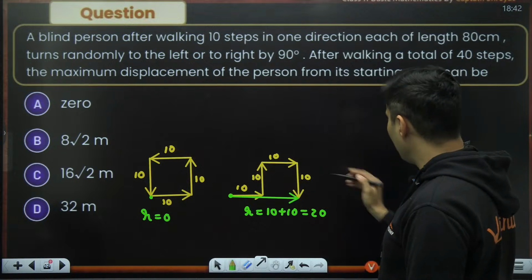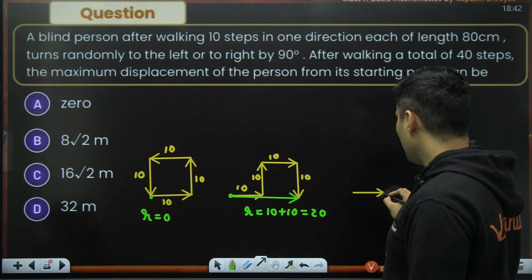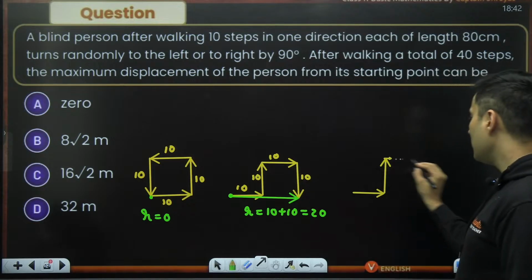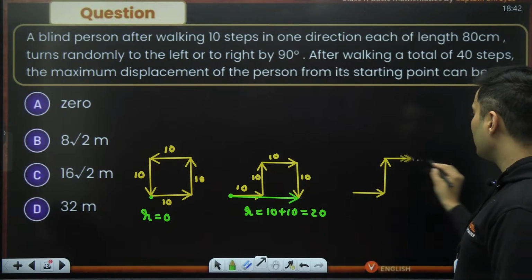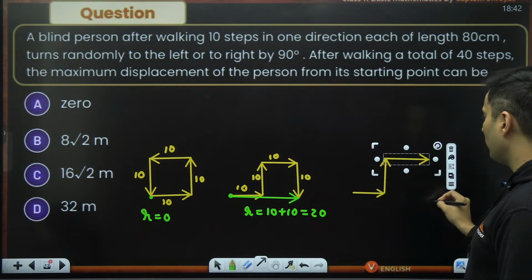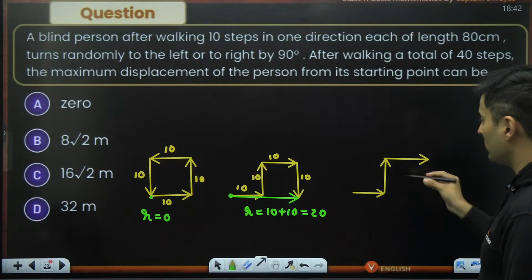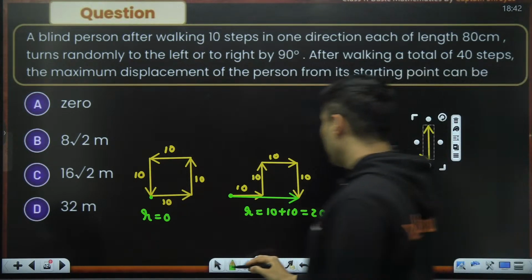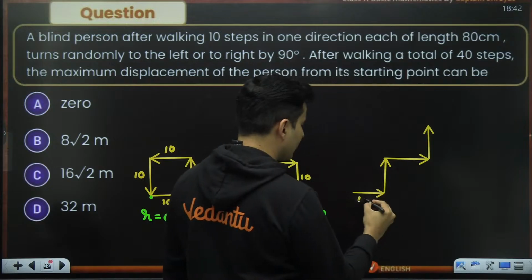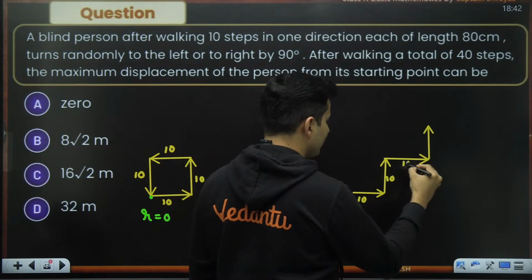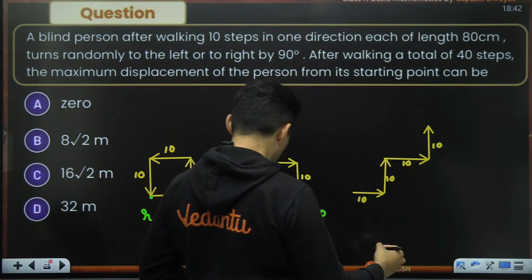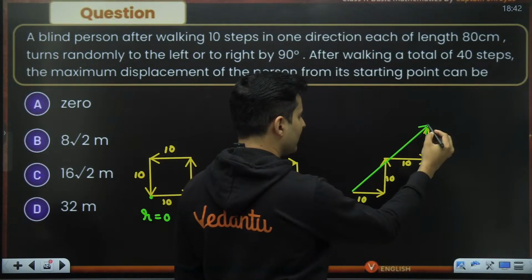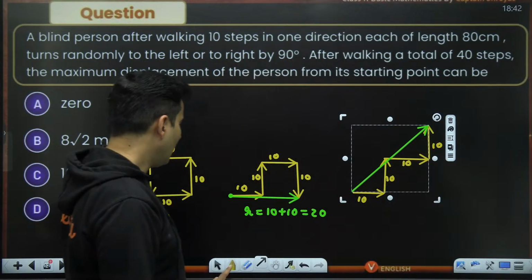Now imagine if I choose one more possibility. Let's say you go one place, you turn left, maybe again turning left is meaningless. Let's say you go away as much as possible, and then again turn towards the left. Now what will happen? This is 10 units, this is 10 units, this is 10 units, this is also 10 units. So what is the resultant going to look like? The resultant will be like this, guys. How much will it be?